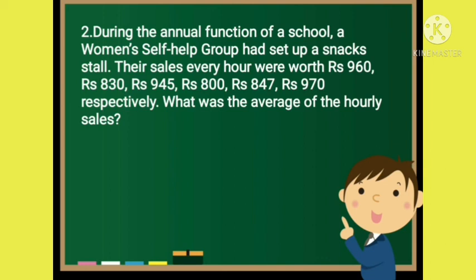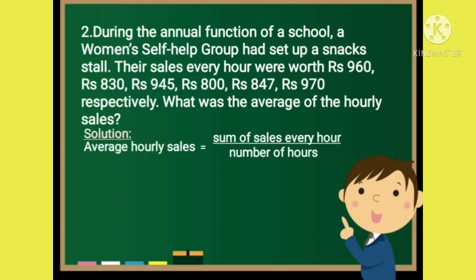Let us solve it now. Average hourly sales is equal to the sum of the sales every hour upon the number of hours. Let us add the sales every hour, that is 960 plus 830 plus 945 plus 800 plus 847 plus 970 upon number of hours, which are 6.